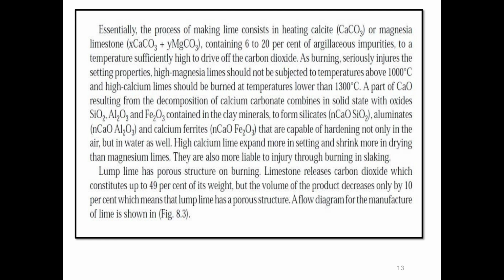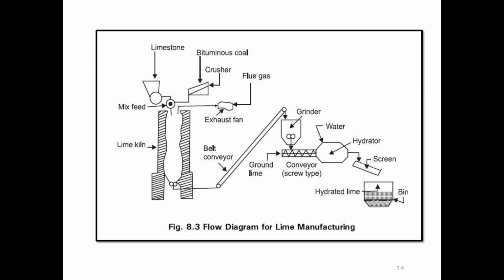A part of CaO resulting from the decomposition of calcium carbonate combines in solid state with oxides SiO2, Al2O3 and Fe2O3 in the clay minerals to form silicates, aluminates, and calcium ferrites that are capable of hardening not only in the air but in water as well. High calcium limes expand more in setting and shrink more in drying than magnesium limes. They are also more liable to injury during slacking. This is the flow diagram for lime manufacturing.